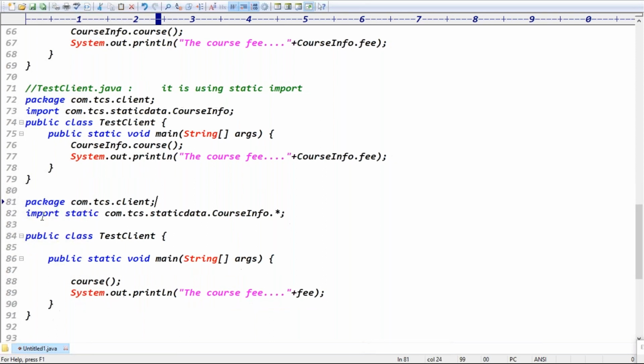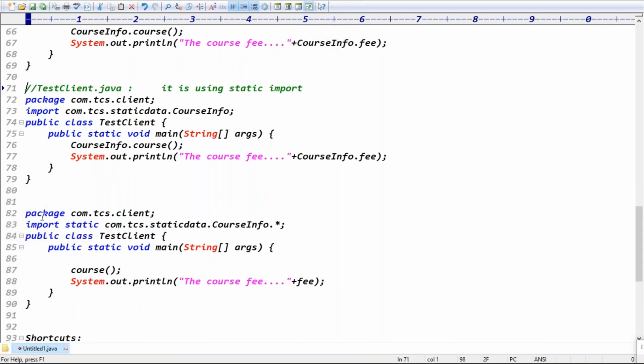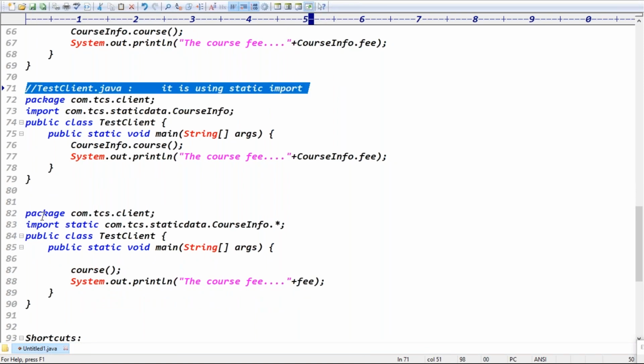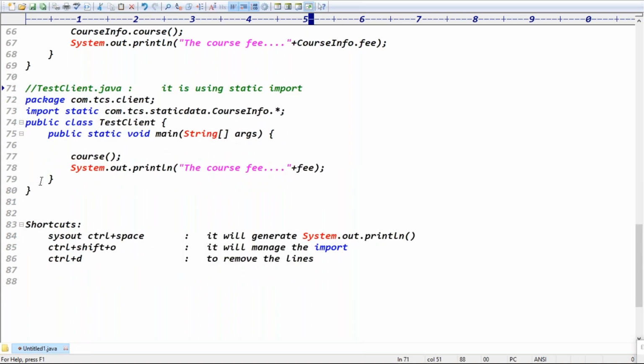Yeah, this is called static import, guys. We can access all the static members of a particular class directly into the application without using the class name, right? Application with the static import. Very good.